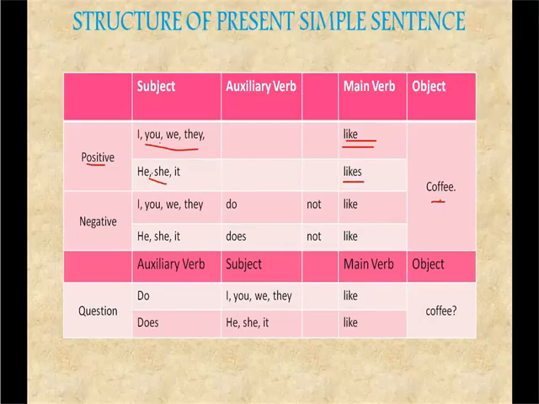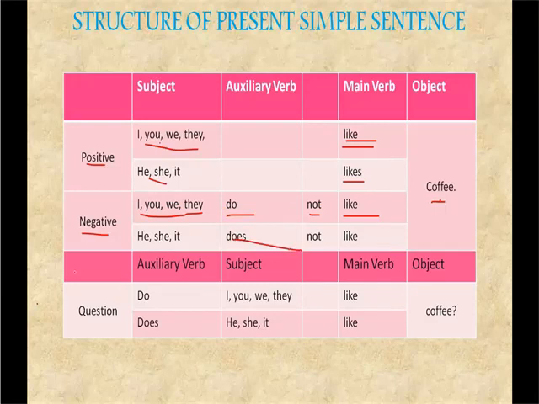She likes coffee. In the same way, if you want to use it in a negative sense, if the subject is I, you, we or they, it will be do. I do not like coffee. We do not like coffee. She does not like coffee.